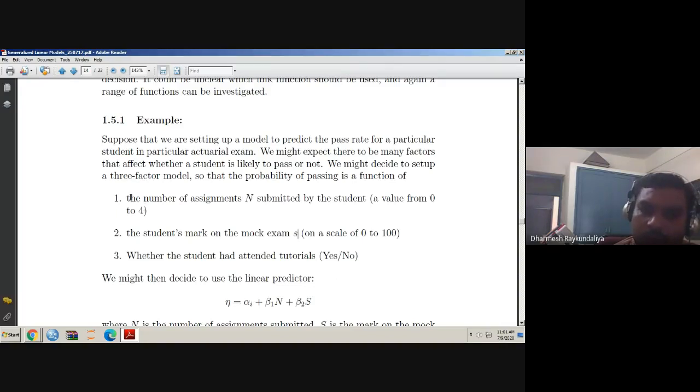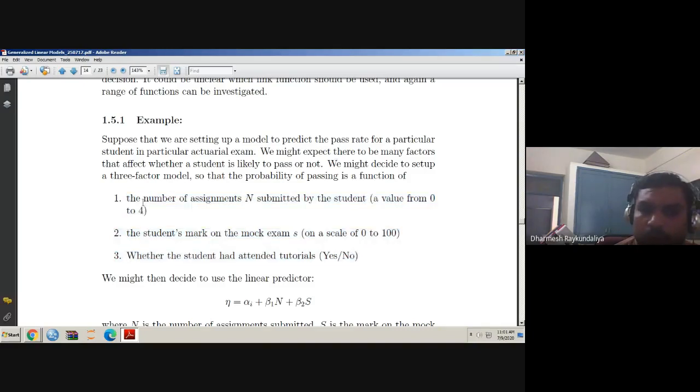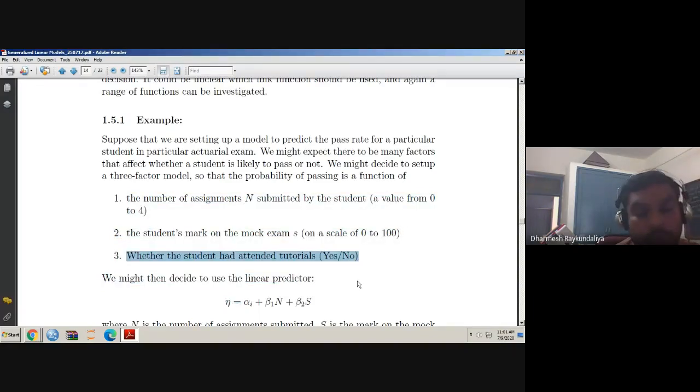That means in my study there are three variables which are affecting my passing rate. Out of three, two variables are quantitative in nature and one variable is qualitative in nature. So it is a mix. So how do I write my linear predictor?